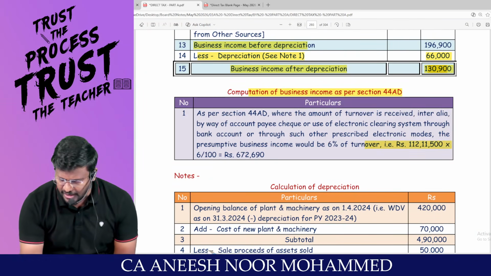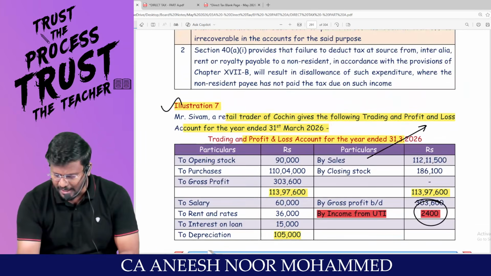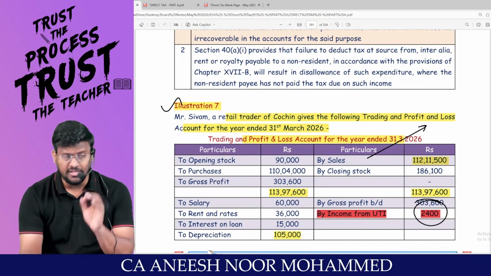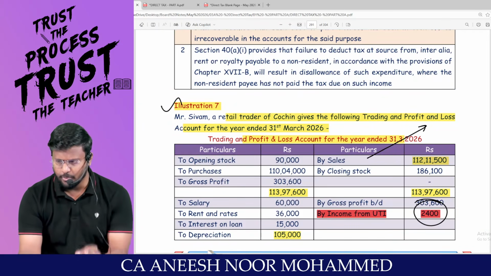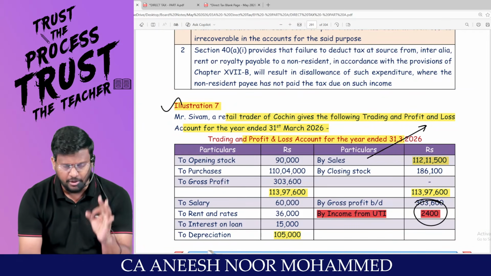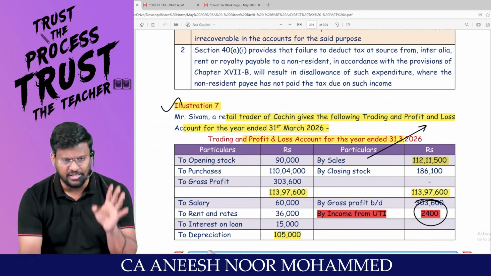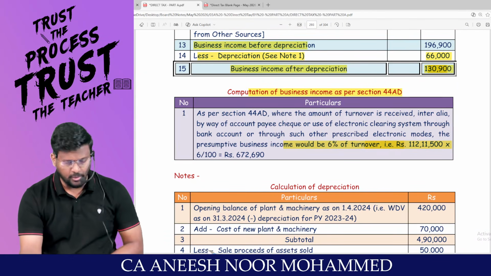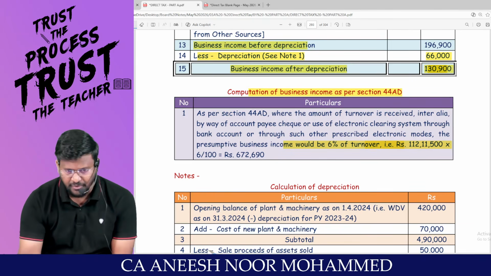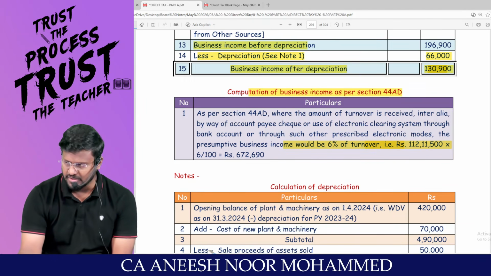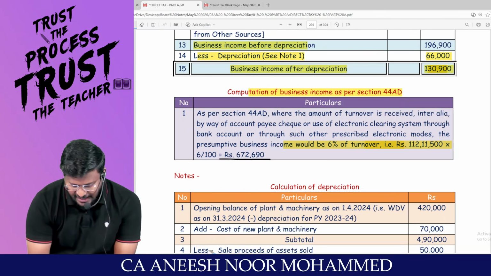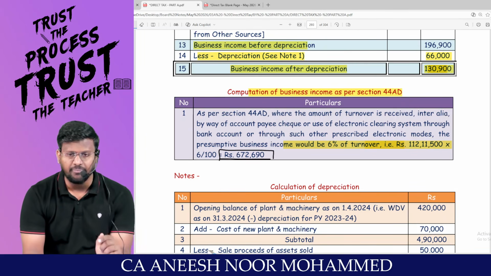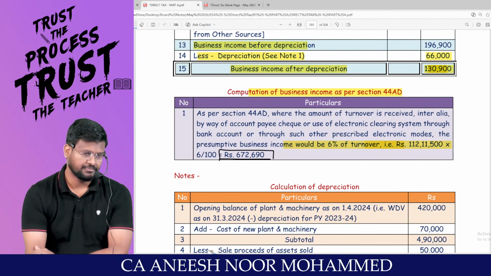Straight away I will take the turnover. 1 crore 12 lakh 11,500 is the turnover. Am I right? Since 100% of the receipts has been received by account payee cheque, account payee bank draft, electronic clearing system or such other electronic mode as may be prescribed, this turnover into 6% I will put. Take your calculator. 1 crore 12 lakh 11,500 into 6% comes to 6,72,690, the presumptive income as per the presumptive taxation route.